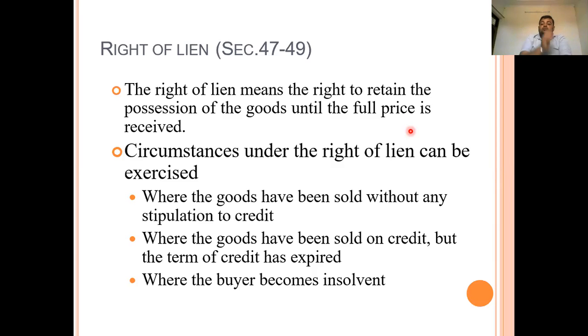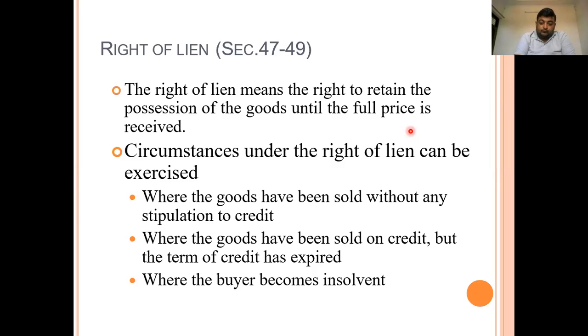In this case, no condition of credit has been given. For example, in the case of a cash sale of rupees 2 lakhs, there is no stipulation. Stipulation means a pre-decided condition. Here there is no pre-decided condition of credit. So if the contract is for a cash sale with no pre-decided condition for credit, and the buyer is unable to pay the amount, then the seller is known as the unpaid seller and he can exercise the right of lien, that is, the right of possession of the goods.